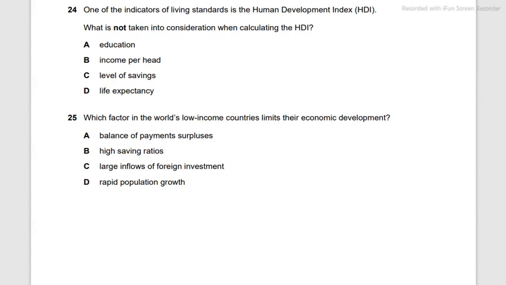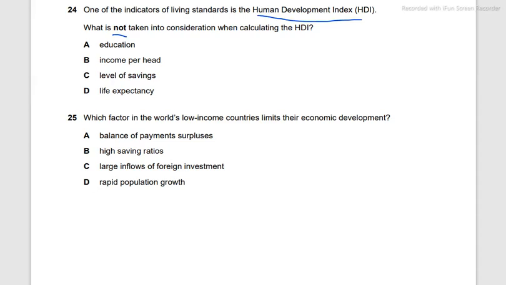Living standards contain some indices like the Human Development Index developed by Dr. Mehboob Haq, and maybe the GPI as well, and some happiness indicators, etc. These are all indices with different factors taken into consideration, and right now we're talking about the HDI. What is not taken into consideration when calculating the HDI?